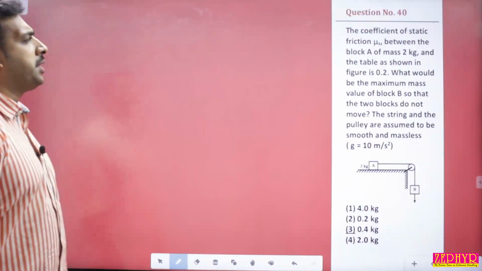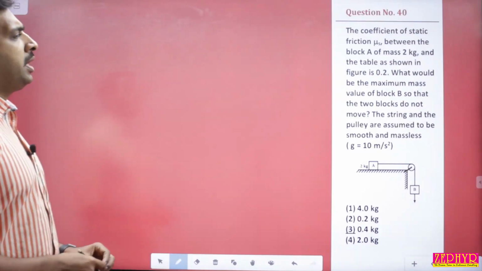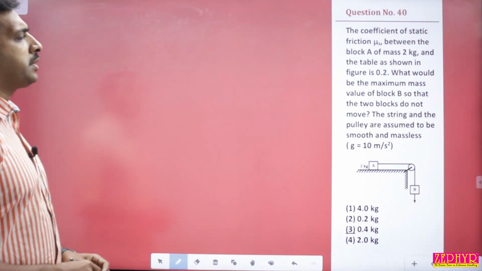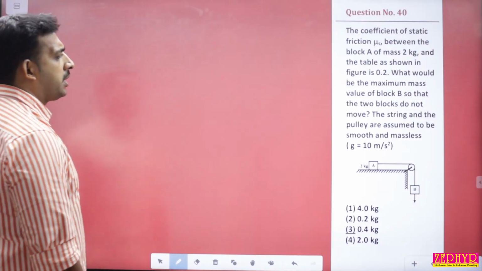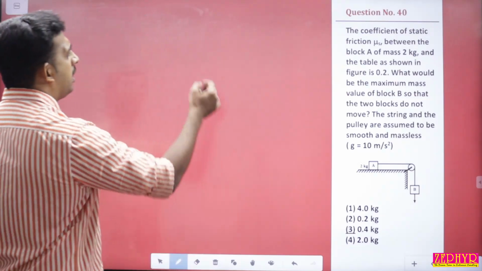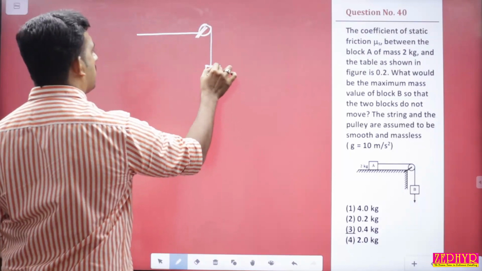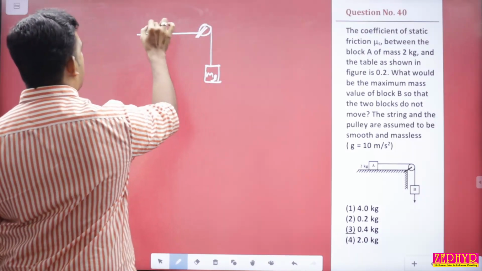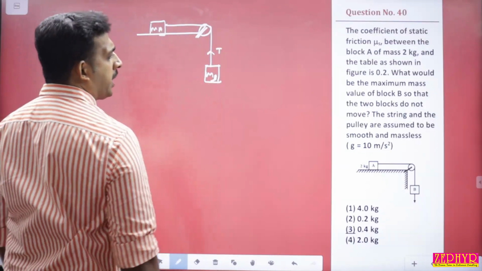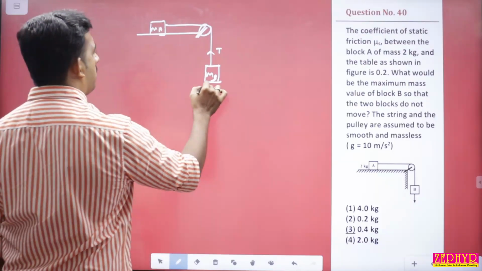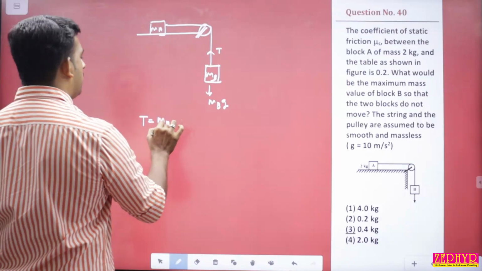Question number 40. The coefficient of static friction μs between the block A of mass 2 kg and table as shown in the figure is 0.2. What will be the maximum mass value of B so that the two blocks do not move? The string and the pulley are assumed to be smooth. അപ്പോൾ തന്നിരിക്കുന്ന what is the maximum value of B എന്നുള്ളതാണ്. അപ്പോൾ ഇവിടെ ഡെവലപ്പ് ചെയ്യുന്ന ടെൻഷൻ, ഈ സ്ട്രിങ്ങിൽ ഡെവലപ്പ് ചെയ്യുന്ന ടെൻഷൻ it is due to the weight of mass B അല്ലേ. ഇവിടെ വരുന്ന മാസ് നമുക്ക് A എന്ന് കൊടുക്കാം. ഇതിനെ ഇങ്ങനെ വലിച്ചിട്ടുണ്ട്. ഇവിടെ ടെൻഷൻ T, both blocks are not moving, അപ്പോൾ ടെൻഷൻ്റെ വാല്യൂ it is equal to MB × G എന്ന് കൊടുക്കാം. T is equal to MB × G എന്ന് കൊടുക്കാം കേട്ടോ.